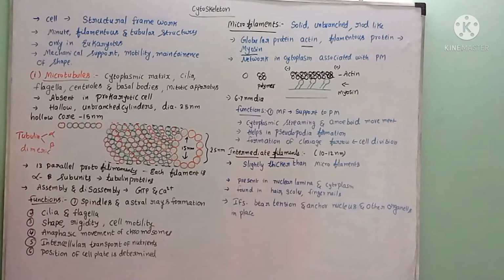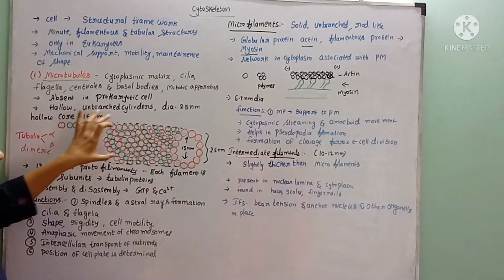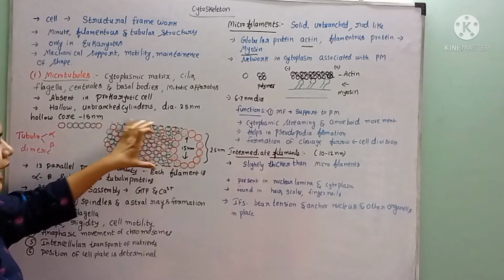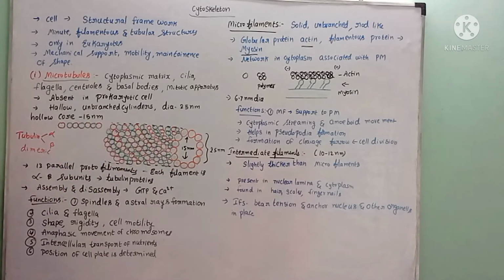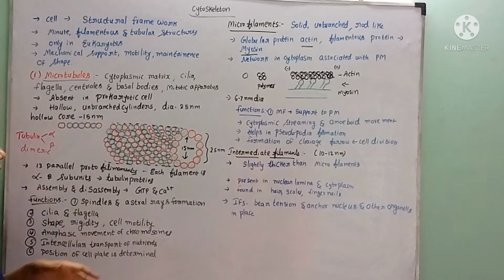These microtubules are absent in the prokaryotic cell and only present in the eukaryotic cell. If you see the structure, the microtubule is a hollow tubular structure, just like a tube. It is hollow, which means inside there is a cavity, and it is unbranched, without any branches.